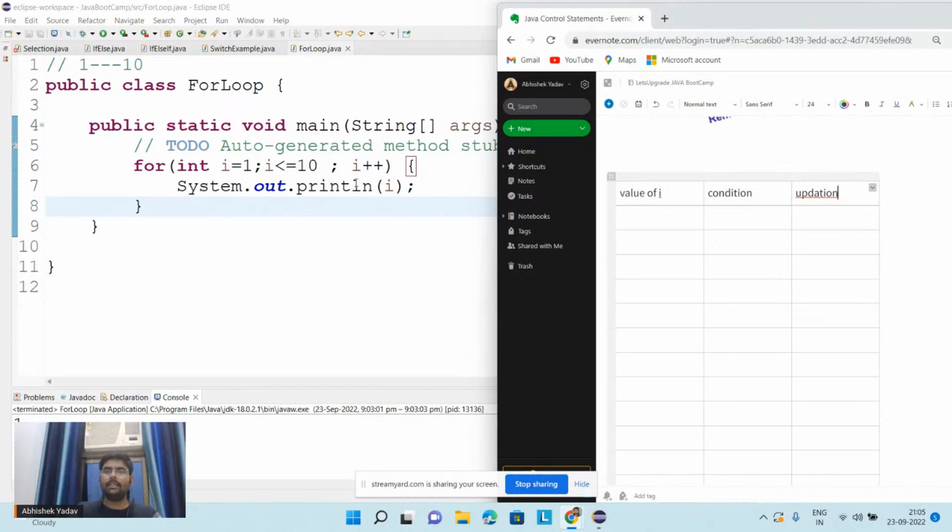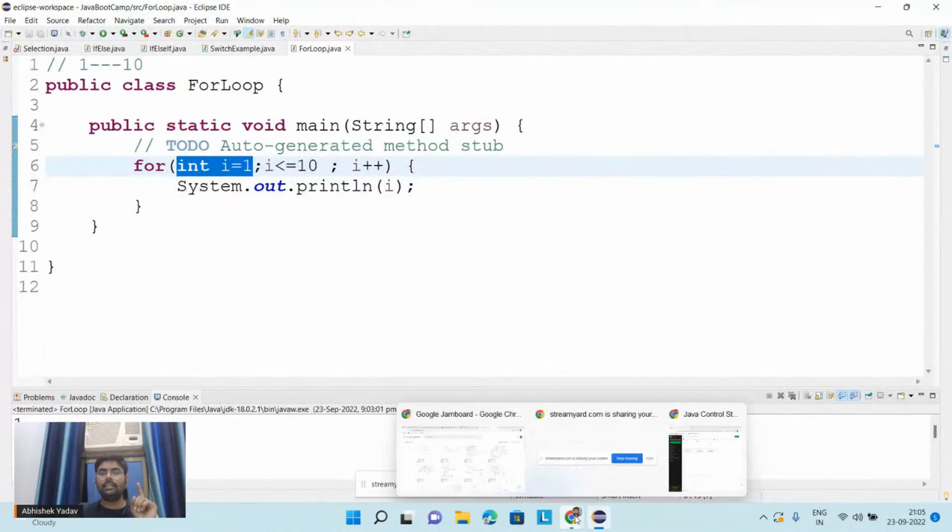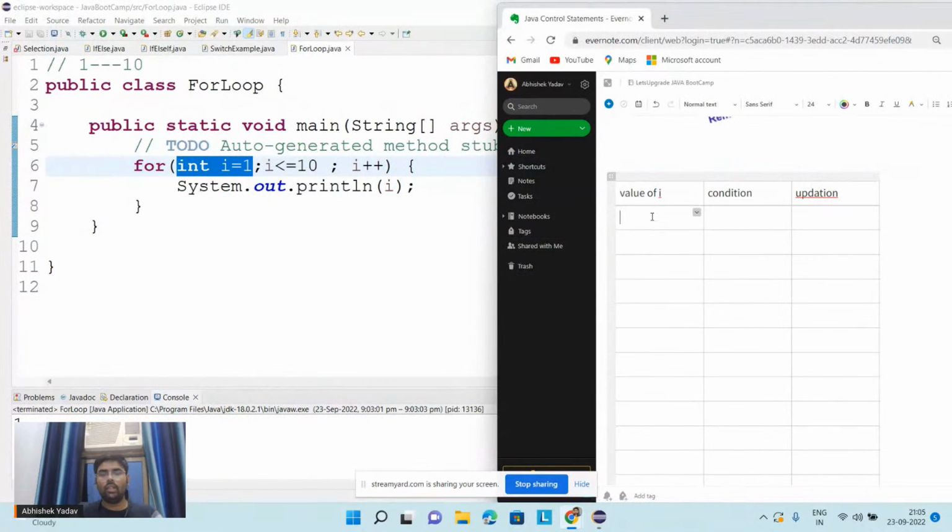So here I am saying, what will happen? The compiler, the JVM, will first come to the entry point and it will execute line number 6. It will go to the for loop. For the first time, it will execute int i = 1. Here we are initializing i with 1. So the value of i is equal to 1 here. Is my screen clear, everyone?